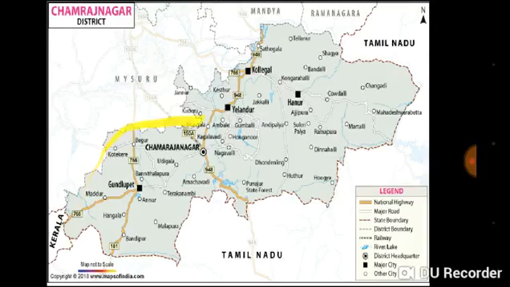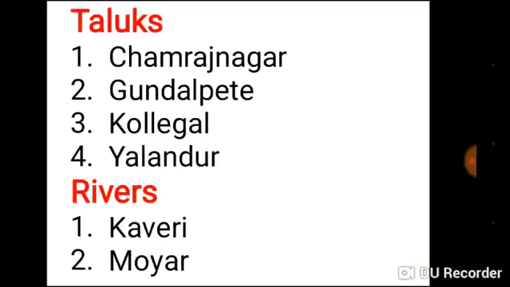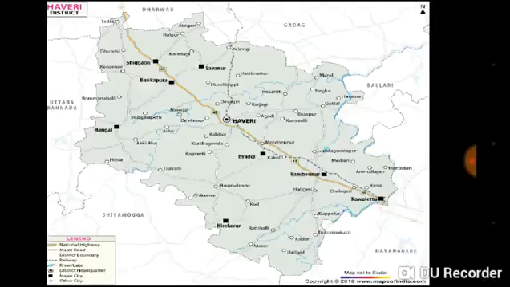Our next district is Chamarajanagara district. Here is the area of Chamarajanagara district. Now let us move on. In Chamarajanagara district there are 4 taluks. First one is Chamarajanagara, Gundlupet, Kollegal, Yalandur. The rivers which flow in this area are Kaveri, Moyar. Our next district is Haveri district.